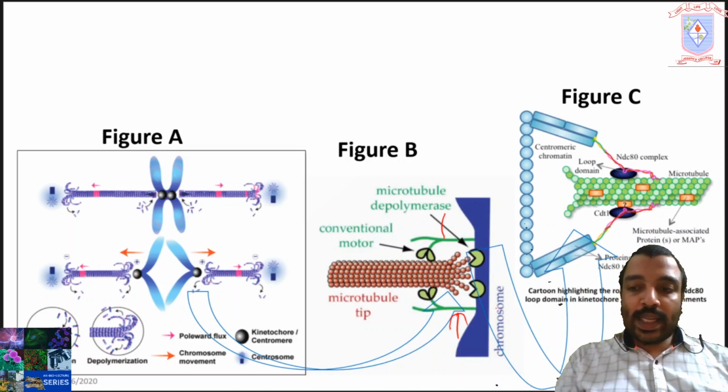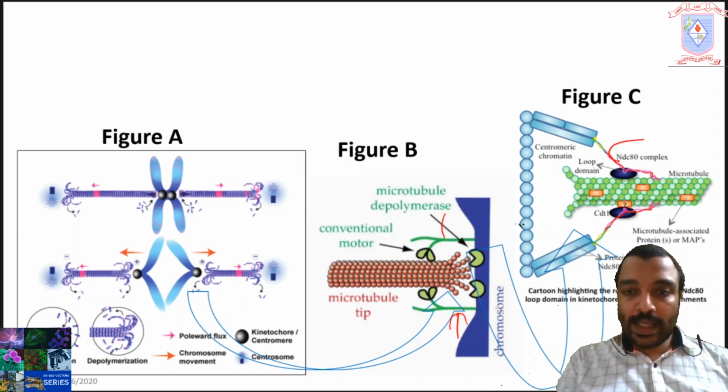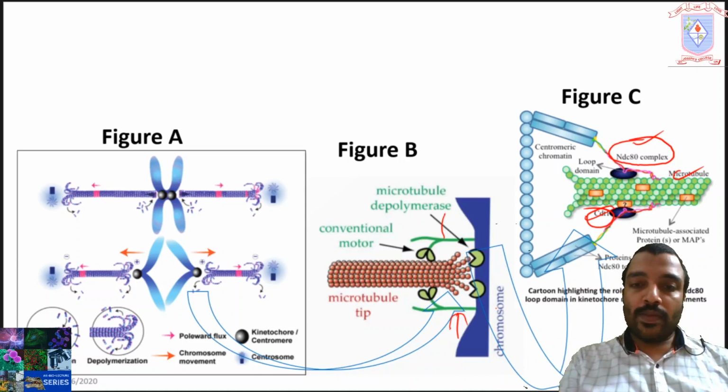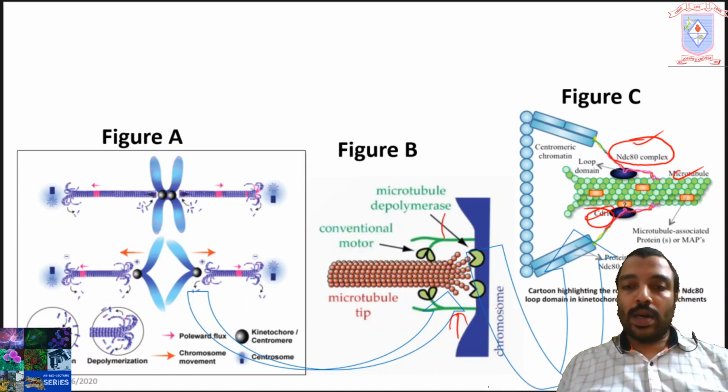Here you can see the attachment of some inner kinetochore proteins, such as NDC80 complex and CENP-T, etc., with the microtubules. Here you can see the microtubules, and NDC80 and CENP-T are the proteins which are associated with the inner kinetochore region.